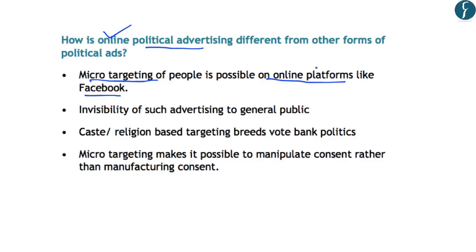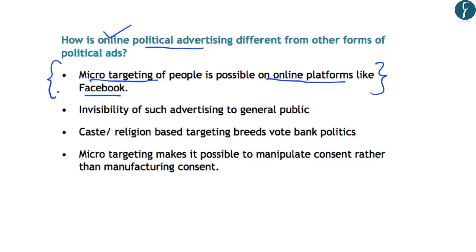Now the advertisements in the magazines and newspapers were visible to all those people who have subscribed to those newspapers or magazines. The issue with online political advertising is that such advertisements can be used for personalized targeting of people. The target group is decided by the online platform based on the personal preferences of the people on this platform.